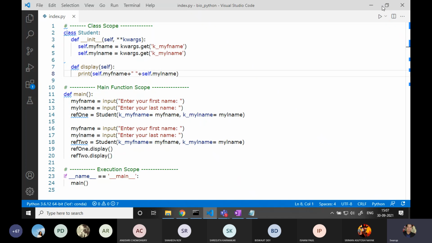What is the role of kwargs? What is the utility of self? And how do we pass data from a function within the class? So these are a series of questions that can come out from this program.